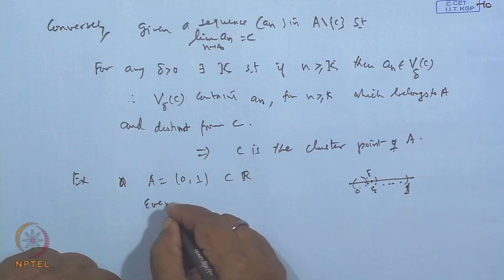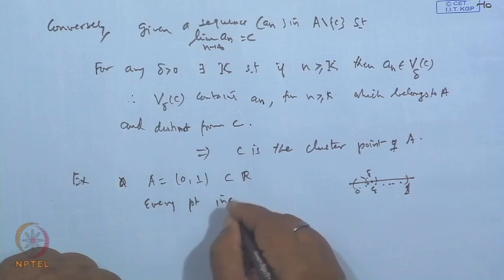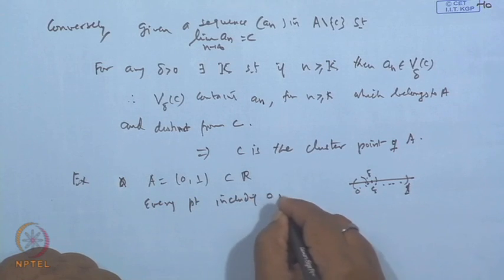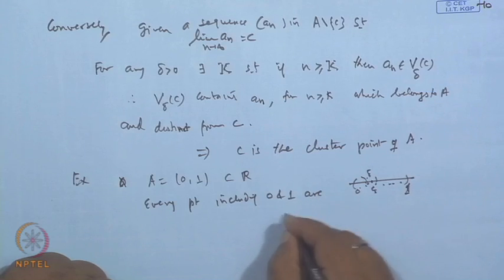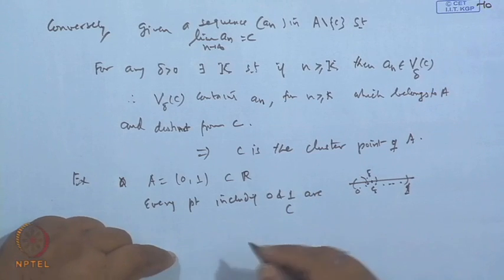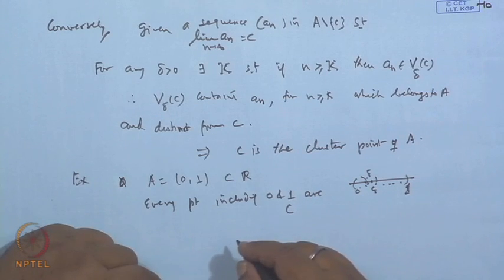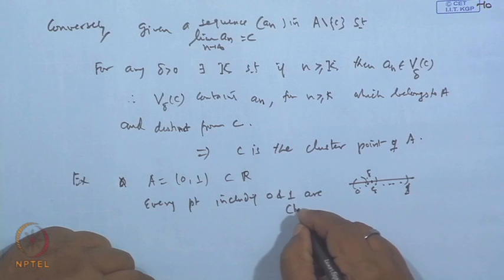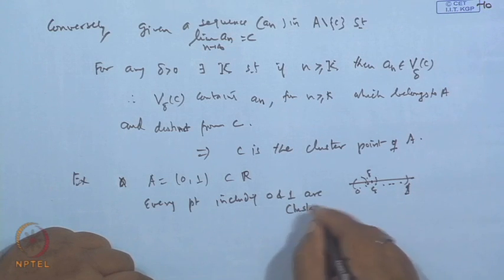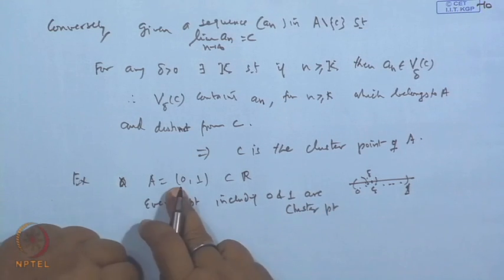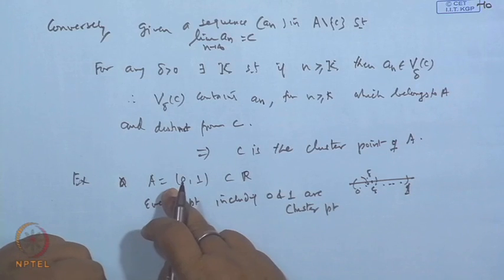So, every point including 0 and 1 is a cluster point, but neither 0 nor 1 is available in A.